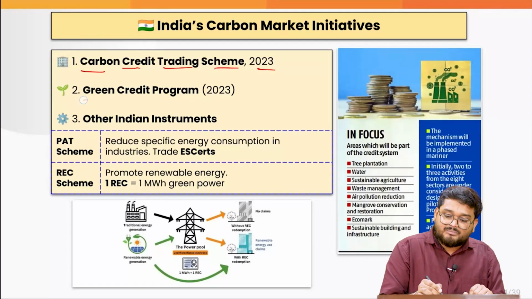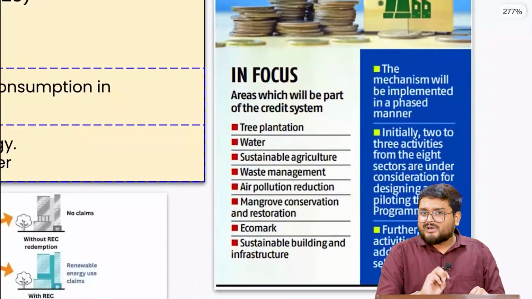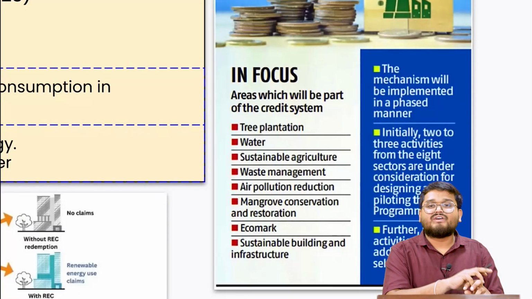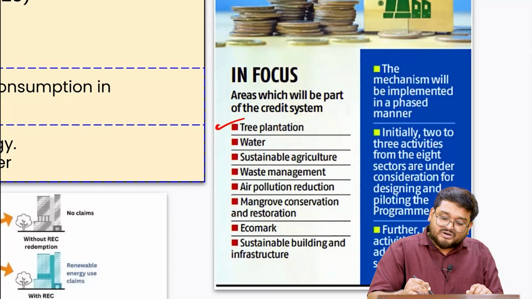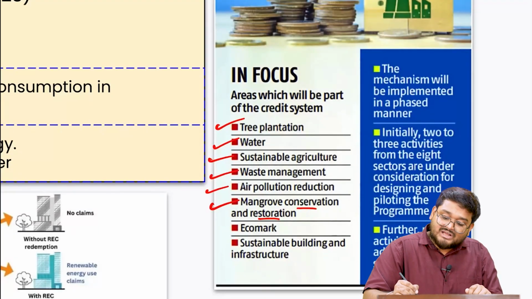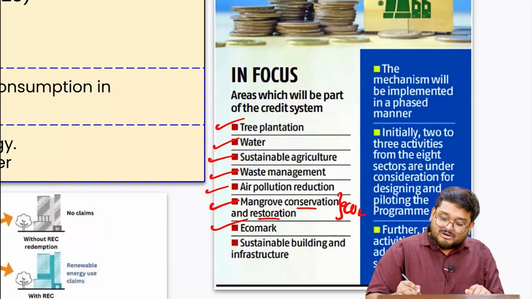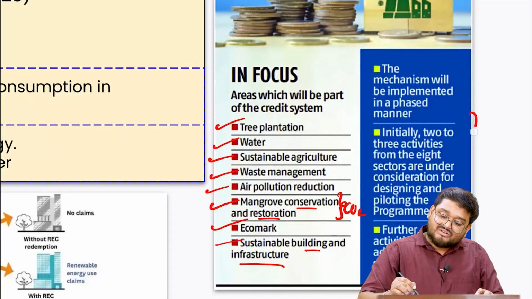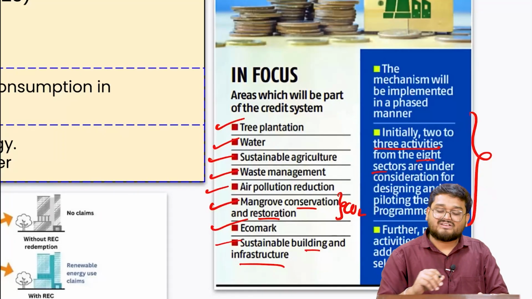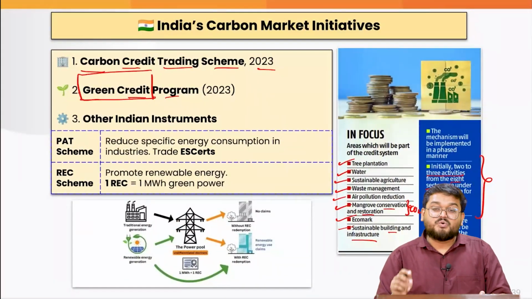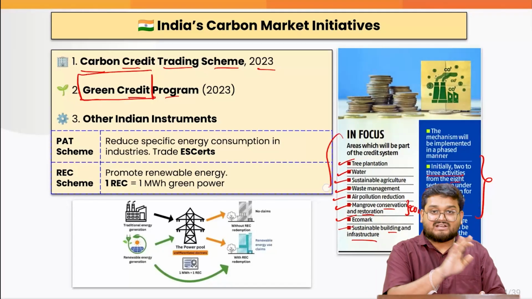Next, we have the green credit program. This green credit program will be looking at so many green initiatives undertaken by the Indian government, or the governments of various states. Here, tree plantation, water initiatives, sustainable agriculture, waste management, air pollution reduction, mangrove conservation and restoration, a very important one for sequestrating carbon dioxide, eco-mark and sustainable building and infrastructure. These will all be implemented in a phase-wise manner, and initially 3 of the 8 sectors are under consideration as of now. And we also have to understand that this scheme will give green credit to those companies who are involved in these activities.